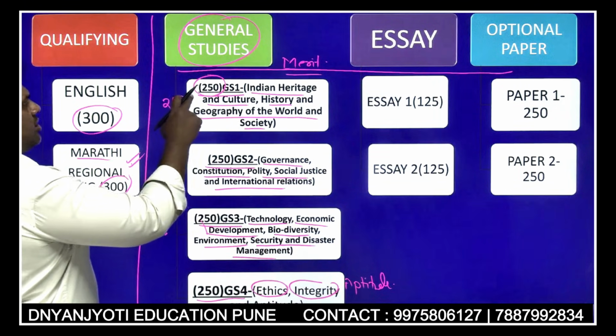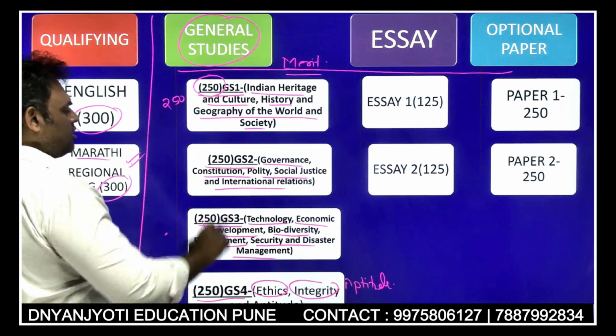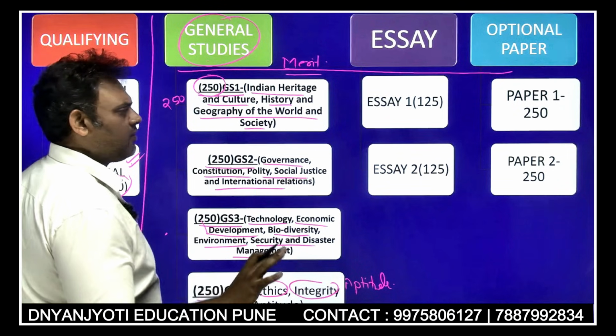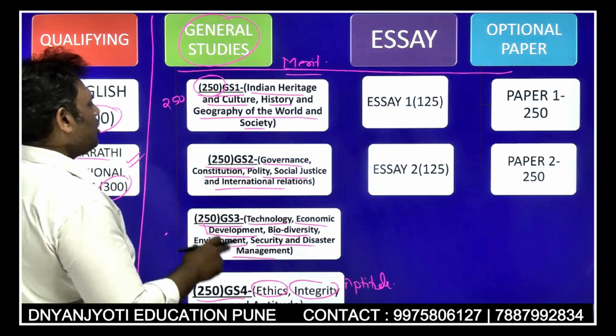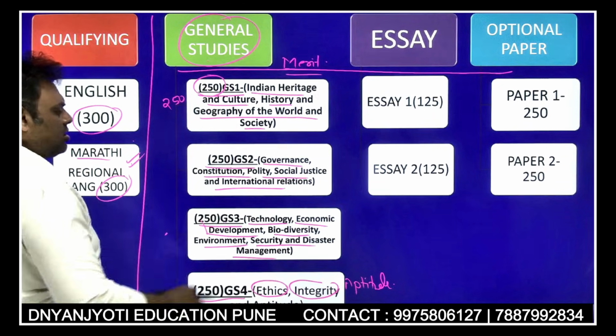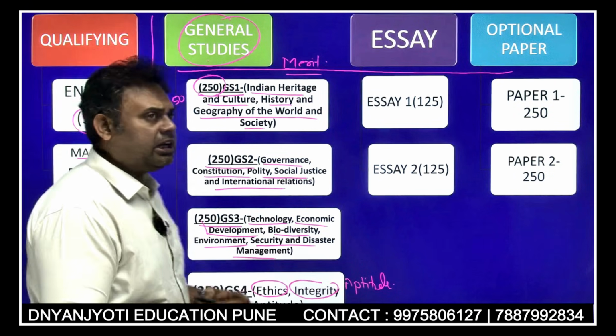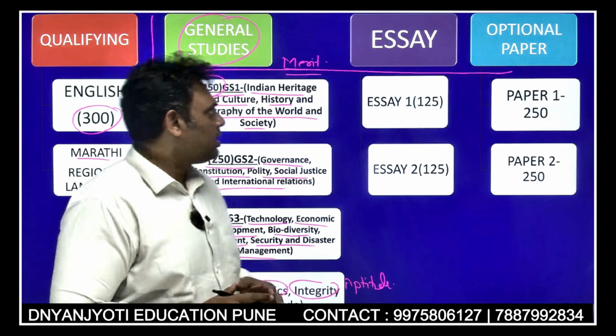So your general studies examination will consist of 4 papers, and these papers are common for everyone. When will your paper be evaluated? After you have qualified. This syllabus is provided in detail in the official notification. You have to keep that in mind.